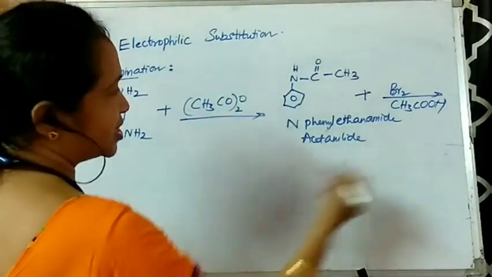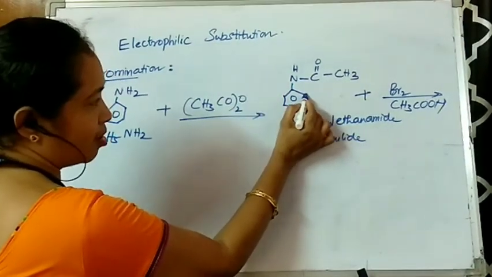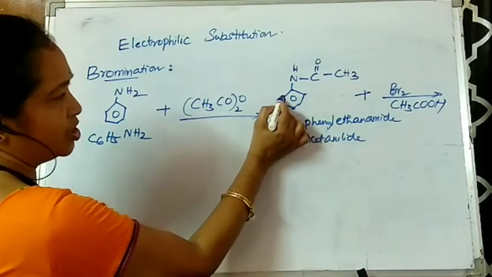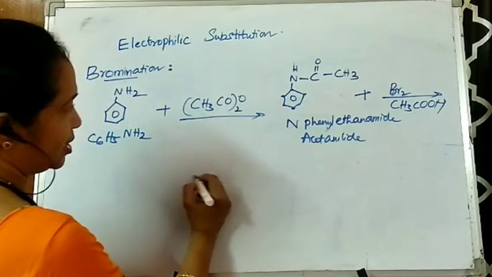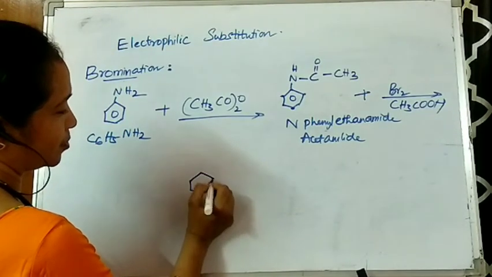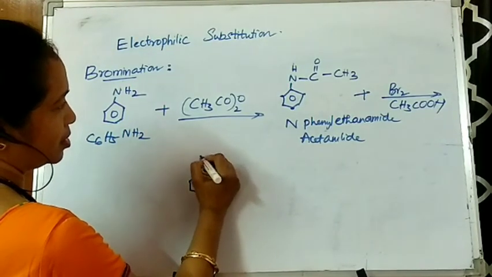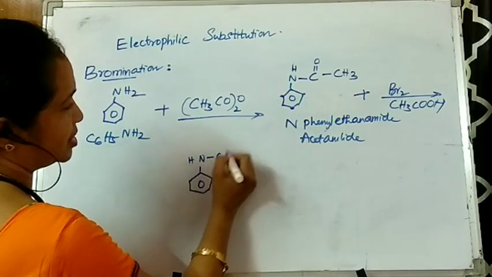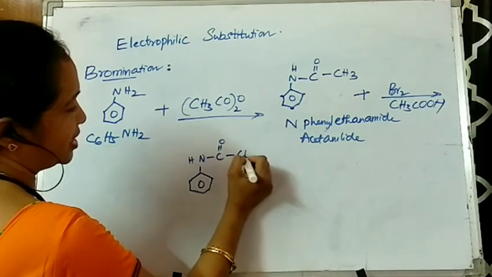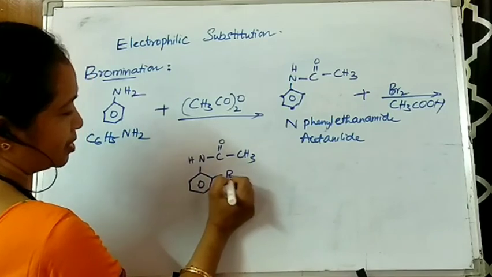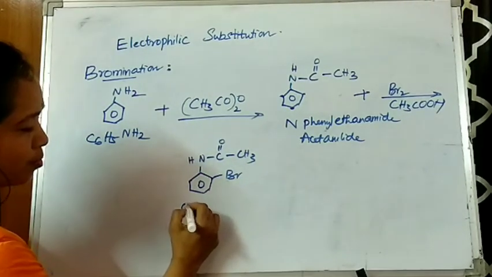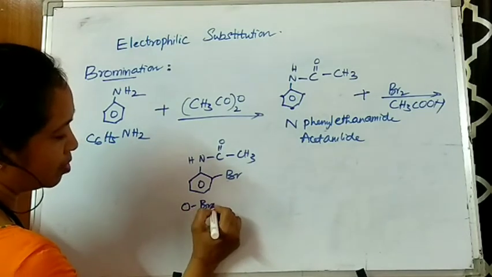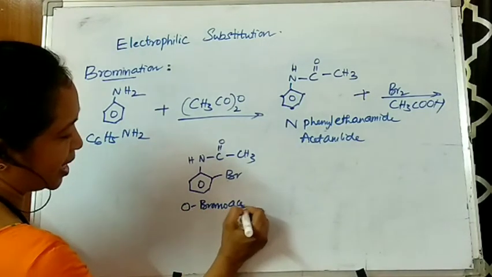Then at the ortho position or para position you will be getting mono-substituted compounds like NH, C double bond O, CH3, here bromine. So ortho-bromo-acetanilide, we call it 2-bromo or ortho-bromo-acetanilide.